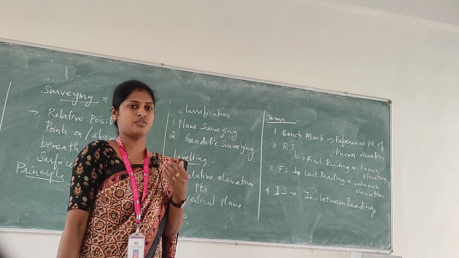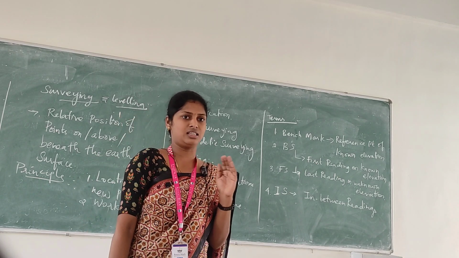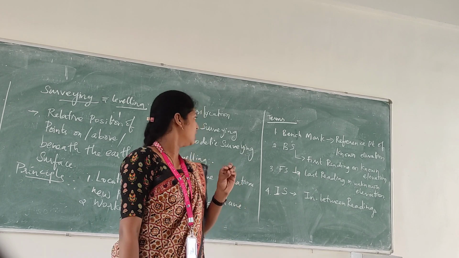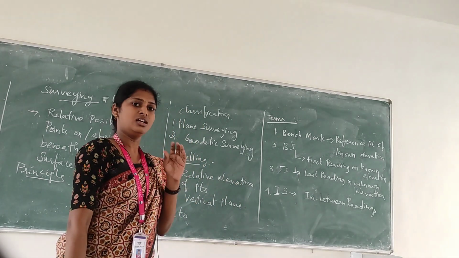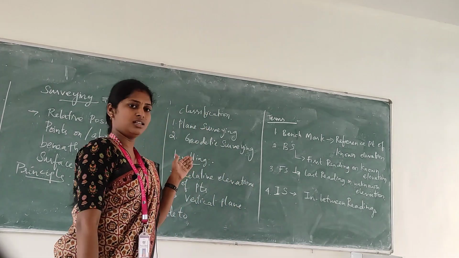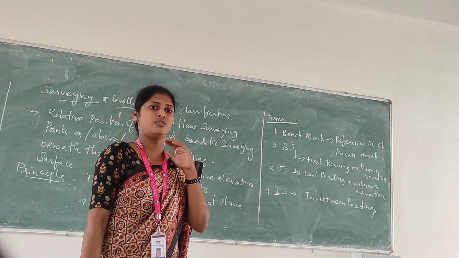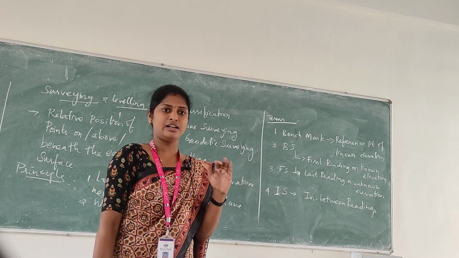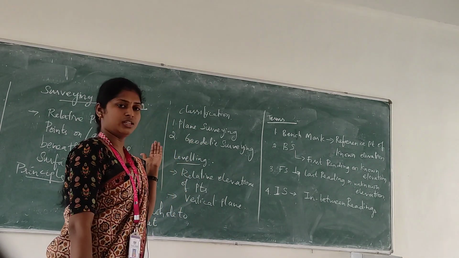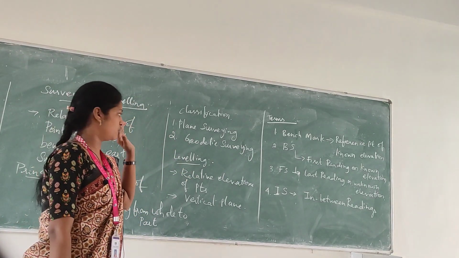Moving on to the classification of surveying. The primary classification of surveying is plane surveying and geodetic surveying. When the curvature of the earth surface is not considered, it comes under plane surveying. When the effect of the curvature of the earth surface is considered, it comes under geodetic surveying. Up to 260 square kilometers, the surface of the earth is considered to be planar, so it comes under plane surveying. These are the basic classifications of surveying.